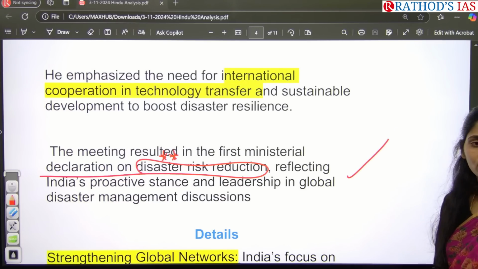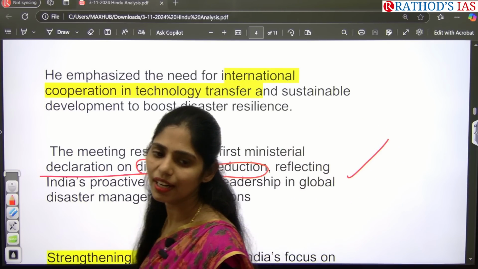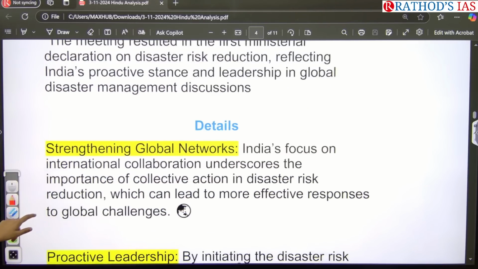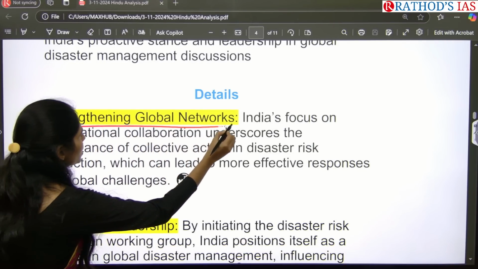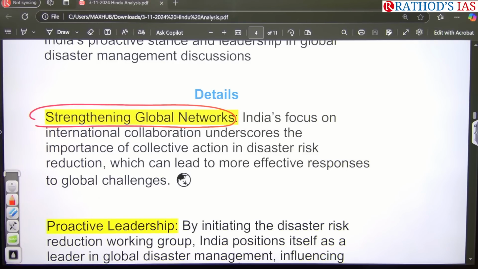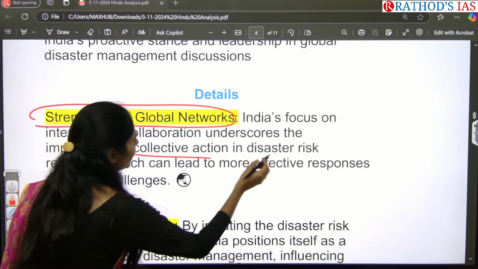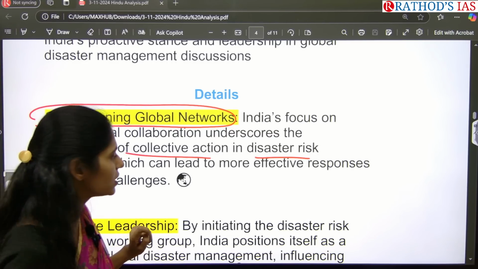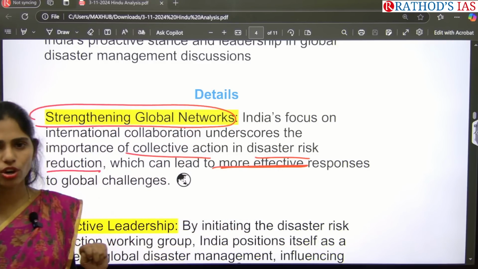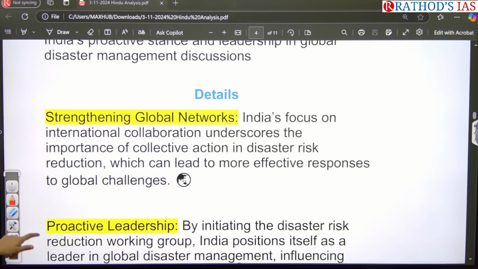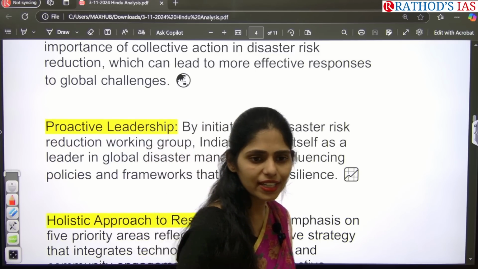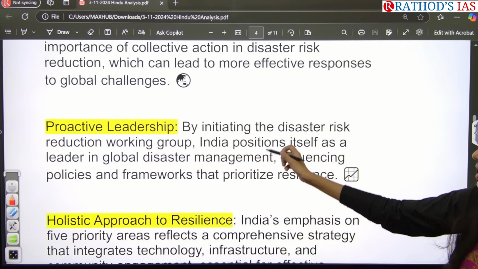In this way you can write your introduction based on relevant current affairs so that you can enhance your writing skills. The key details to focus on here: India is focusing on strengthening global networks, taking collective action in disaster risk reduction. Whenever we take proper steps to reduce disasters, we can focus on more effective responses to global challenges. India is also showing proactive leadership. Whenever we raise such issues at a G20 summit or ministerial meet, we show our proactive leadership.